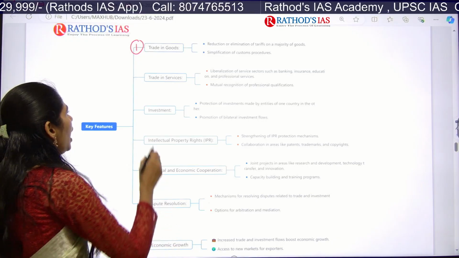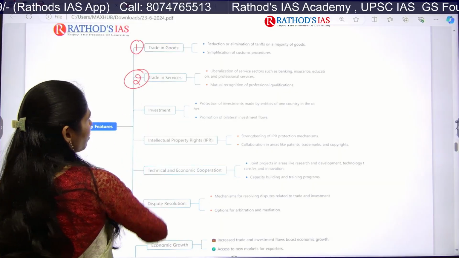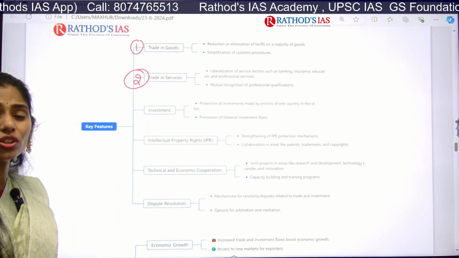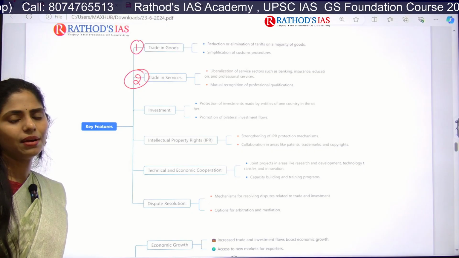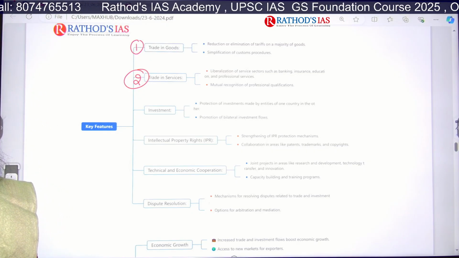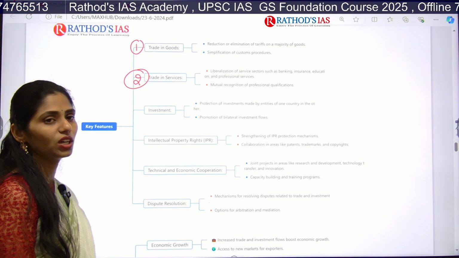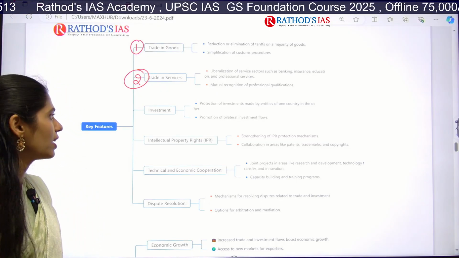Next, trade in services can also be included. So there will be liberalization of services. For example, those include banking services, insurance services, education services, professional services, etc.